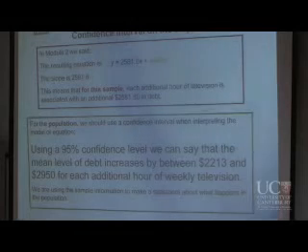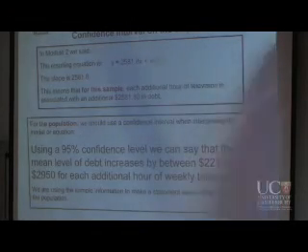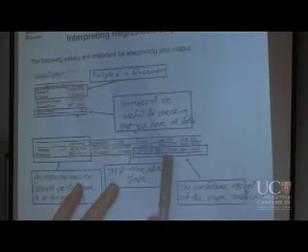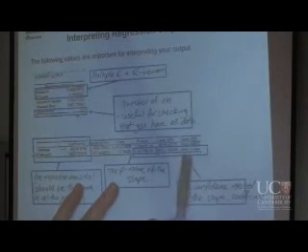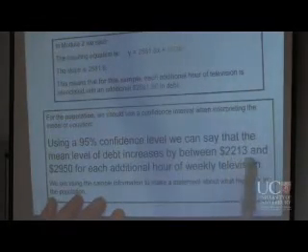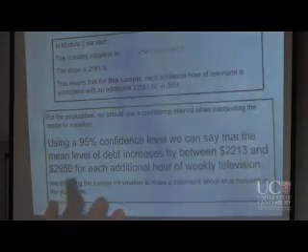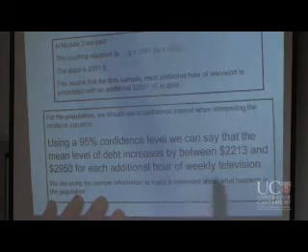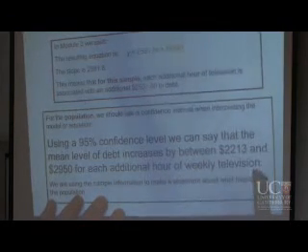Going back to this one here. So we're looking at these two numbers here, 2213 and 2950. Okay, so we've got increases by between $2,213 and $2,950 for each additional hour of weekly television.